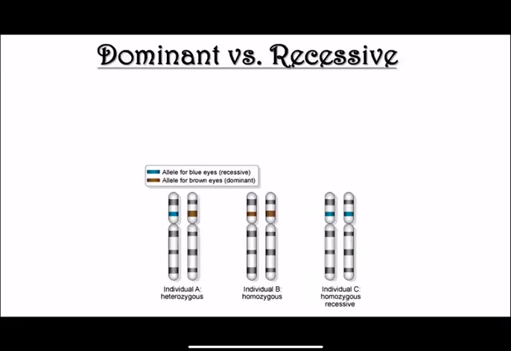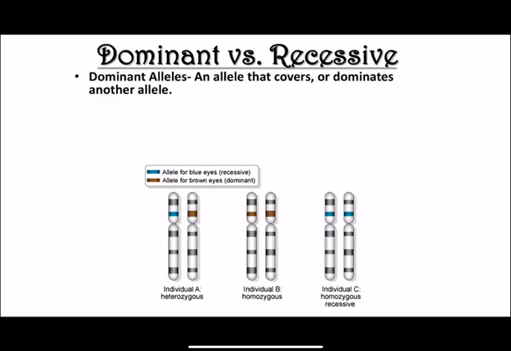So, dominant versus recessive. If you have two dominant alleles or two recessive alleles, we call this homozygous. If you have a dominant and a recessive, we call this heterozygous.